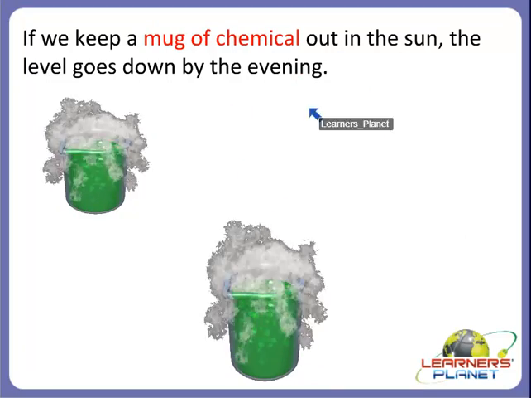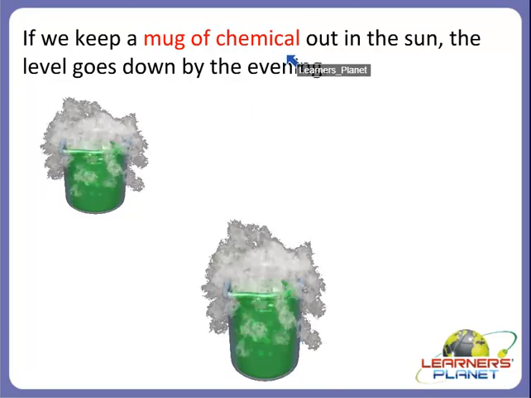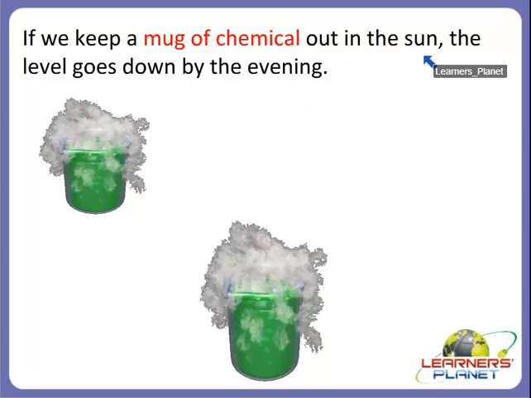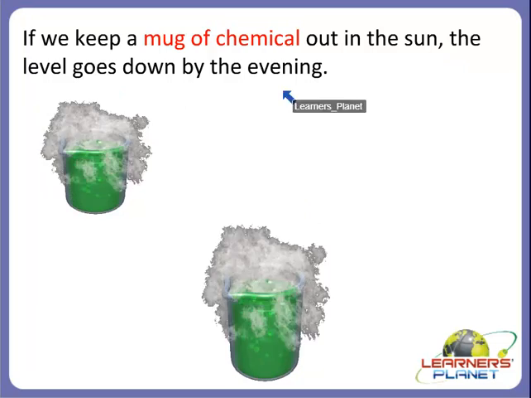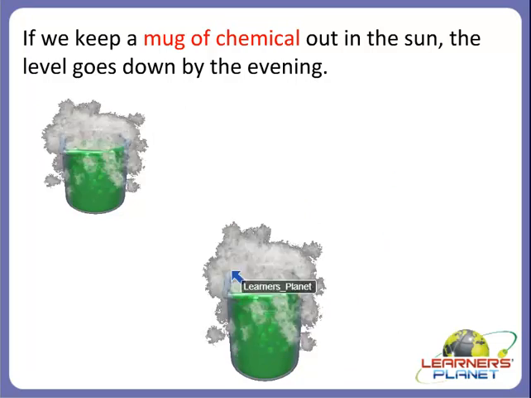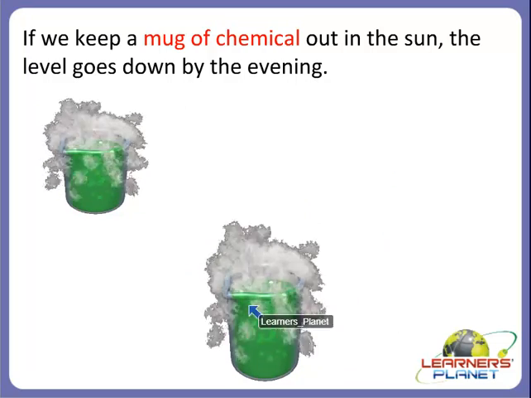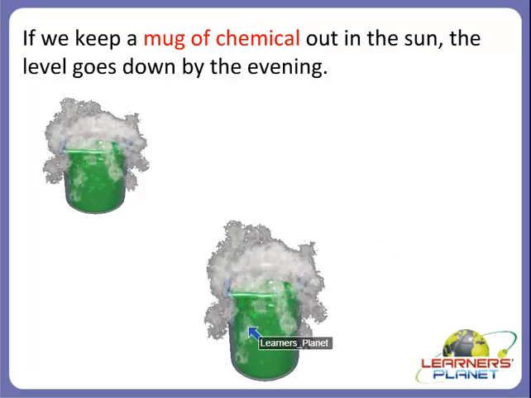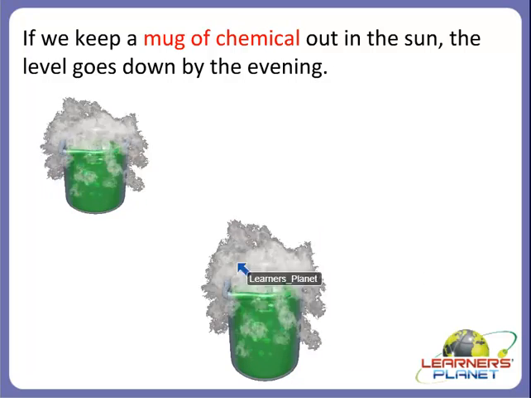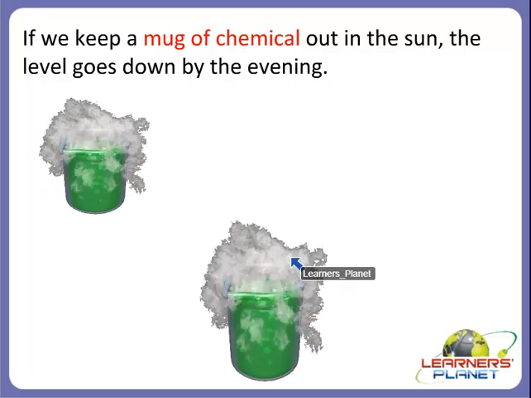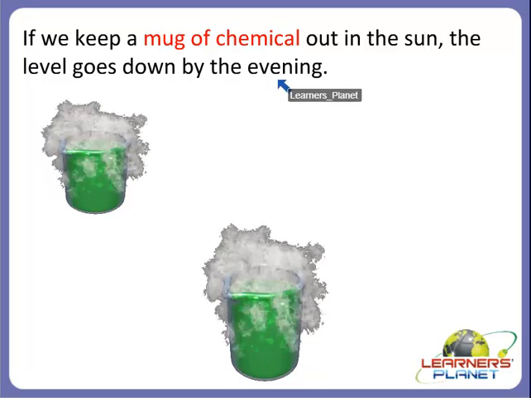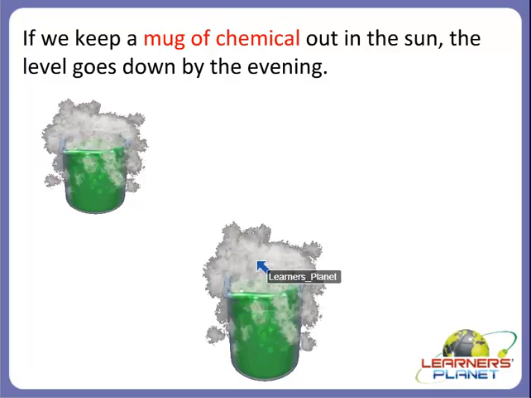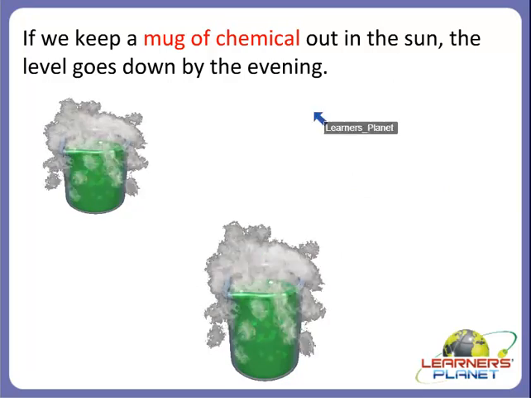Children, if we keep a mug of chemical out in the sun, the level of the chemical goes down by the evening. So this is an interesting example through which you can understand the process of evaporation. If you keep a mug of chemical out in the sun, in the evening you will see that the level of the chemical goes down.